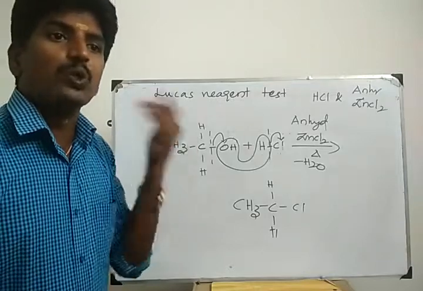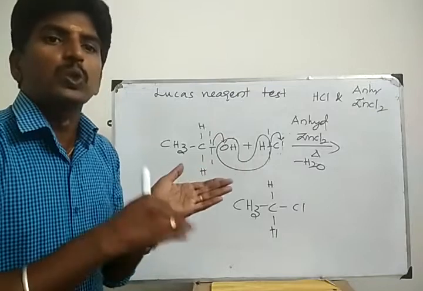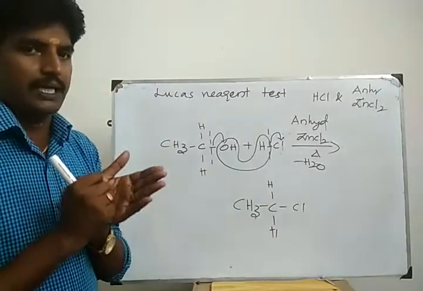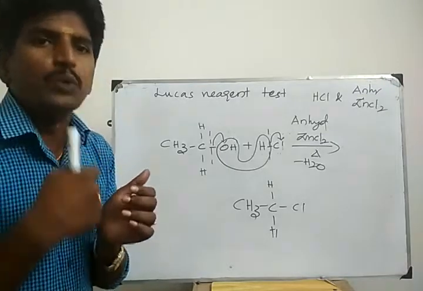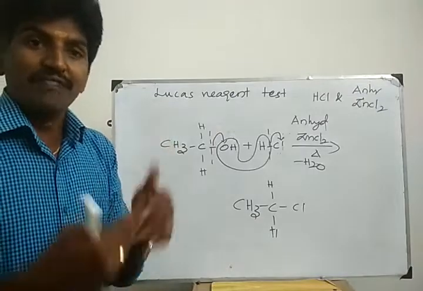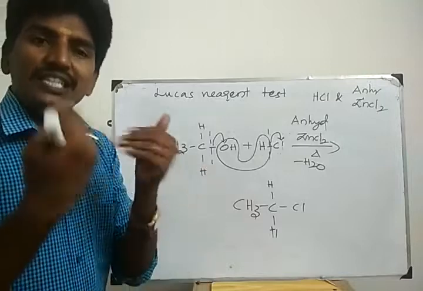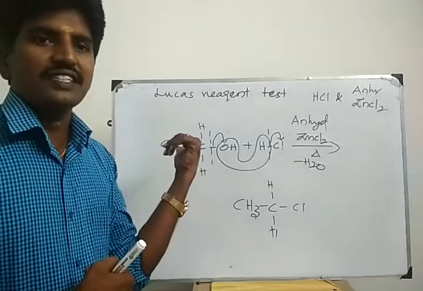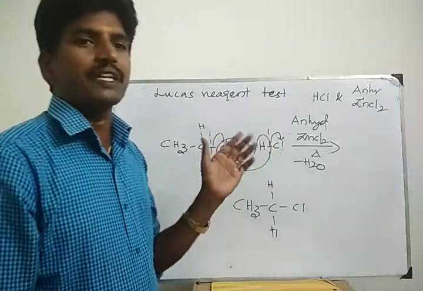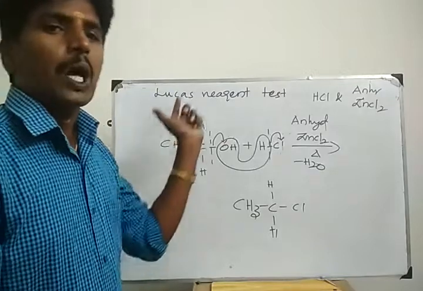Tertiary alcohol with Lucas reagent immediately forms turbidity. Secondary alcohol with Lucas reagent takes 5 to 10 minutes to form turbidity. Primary alcohol does not react with Lucas reagent at room temperature. With the action of heat only, at high temperature only, primary alcohol reacts with Lucas reagent. It forms turbidity. In this chemical reaction, the bond breaks in between carbon and oxygen.